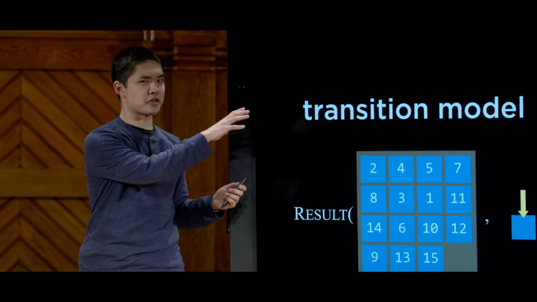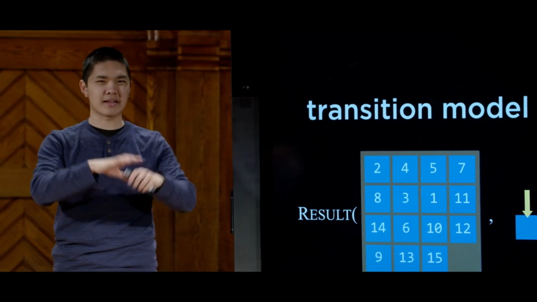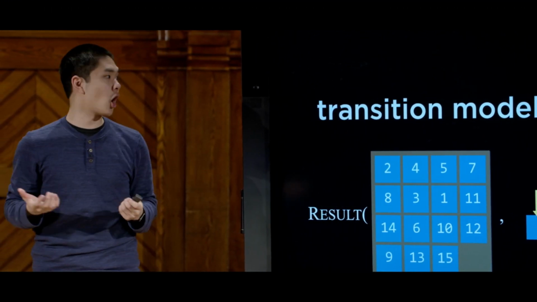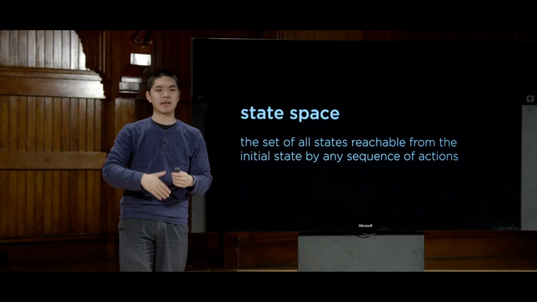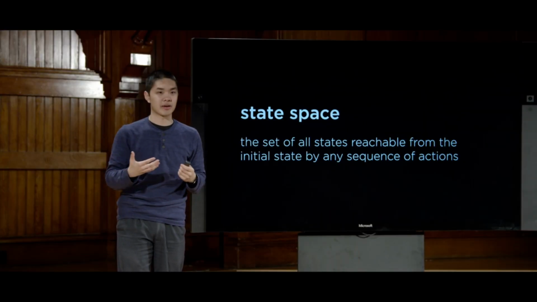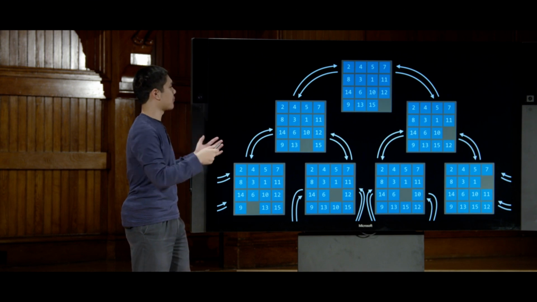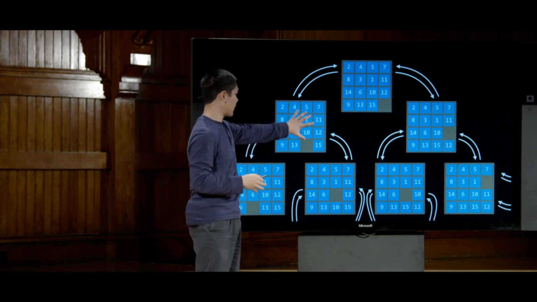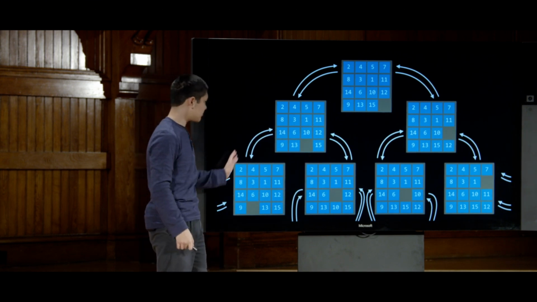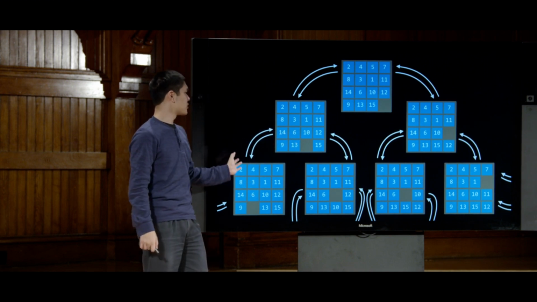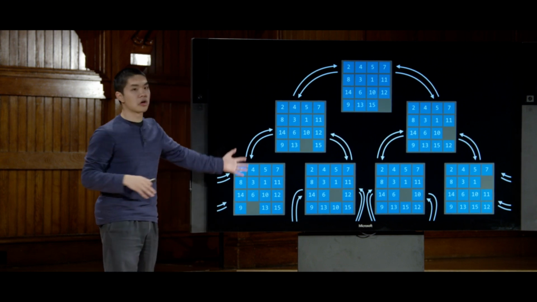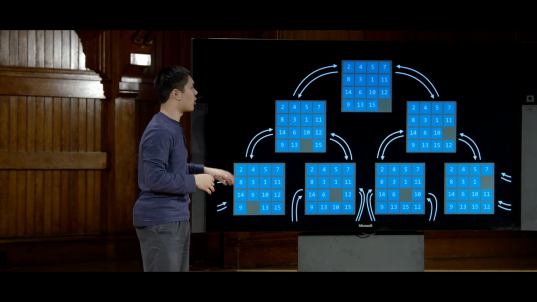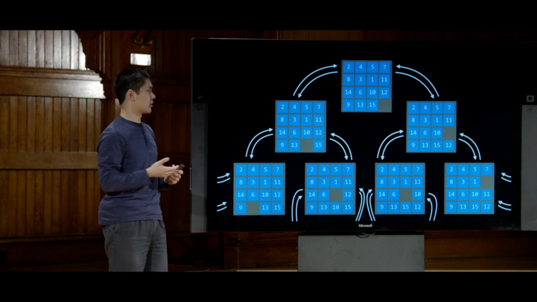If we take this transition model and think about it more generally and across the entire problem, we can form what we might call a state space, the set of all of the states we can get from the initial state via any sequence of actions, by taking 0 or 1 or 2 or more actions. So we could draw a diagram that looks something like this, where every state is represented here by a game board. And there are arrows that connect every state to every other state we can get to from that state. And the state space is much larger than what you see just here. This is just a sample of what the state space might actually look like.